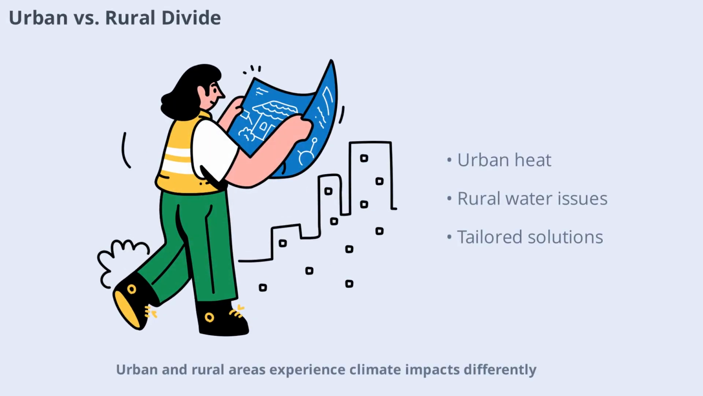Urban and rural areas experience climate impacts differently. Urban residents may face more intense heat and air pollution, while rural communities might struggle with water scarcity or agricultural losses. Both settings present unique health challenges, and solutions must be tailored to address these specific needs.